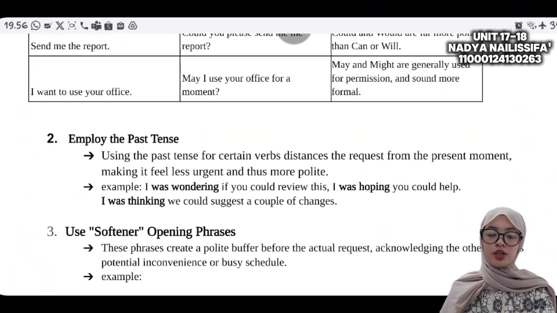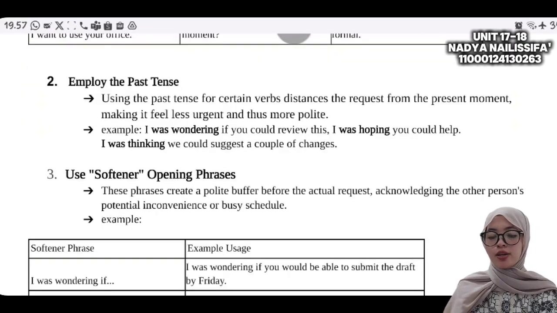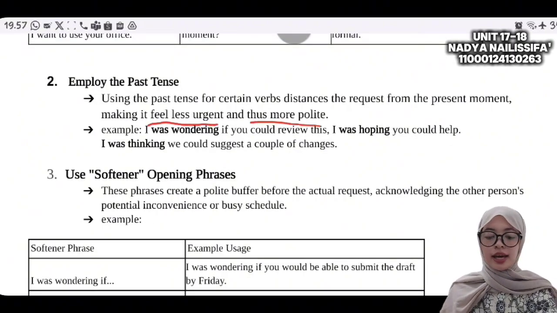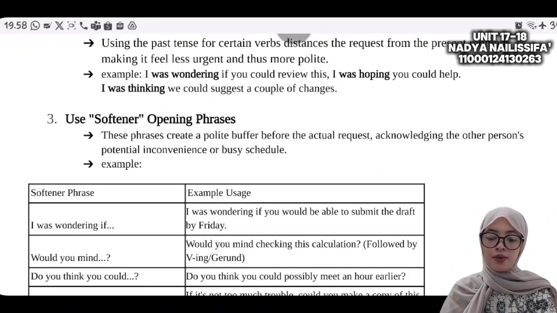The second way to soften a request is employing the past tense. By using the past tense, the subject distances the request from the present moment, making it feel less urgent and thus more polite. The example: "I was wondering if you could repeat this." Here is past tense, right? Was wondering, so it feels less urgent. Other examples are "I was hoping you could help," and "I was thinking we could suggest a couple of changes."